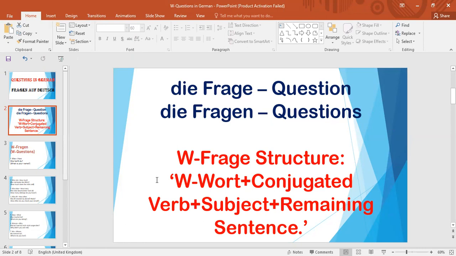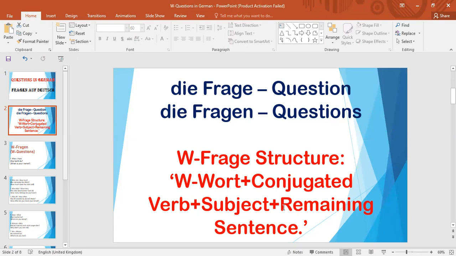Its structure is, we are following what comes at the first place. We will be learning these Wörter in the next slides. So the W word comes at the first place, and the conjugated verb, as in the general sentence structure, comes at the second place always. If we have a subject here, then we write the subject after this conjugated verb, then the remaining sentence.